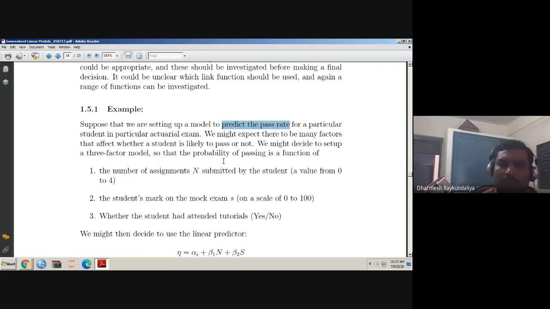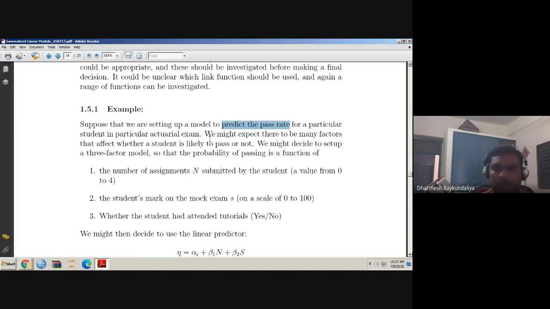So there are so many factors which are responsible for deciding whether the student is going to pass or fail in the examination. So this is the problem of whom? It is the problem of the university or the actuarial science body, that how many students appear in the examination and how many students are passing. Suppose if we talk about the generalized linear model paper, and I wish to know how many students are going to pass my generalized linear model paper at the end of the semester 3 examination.